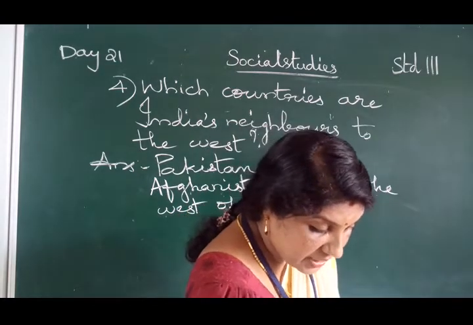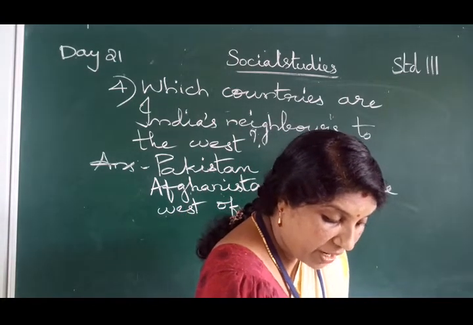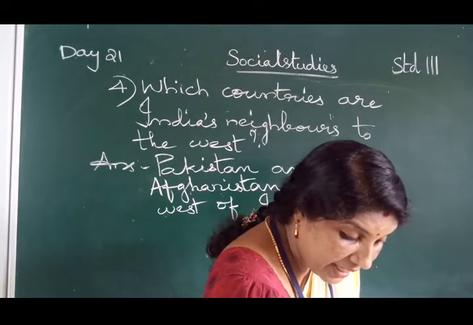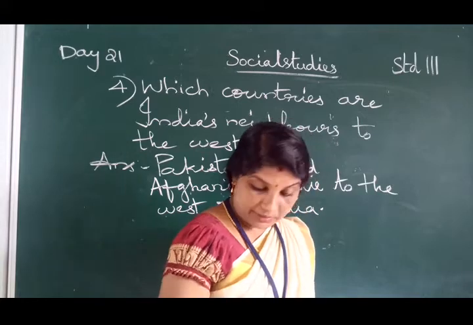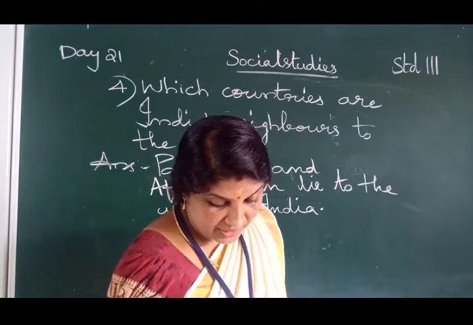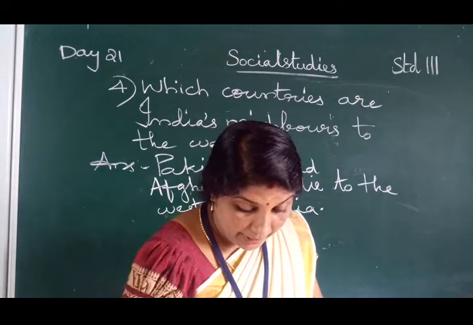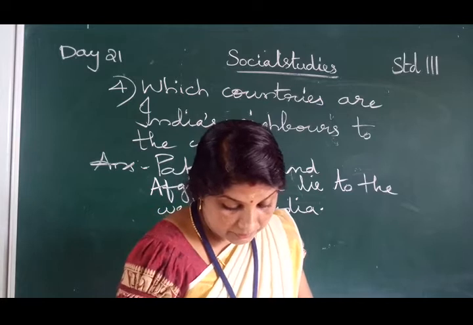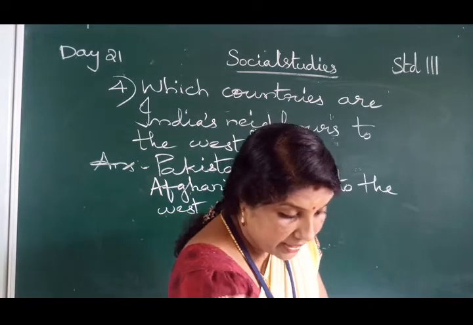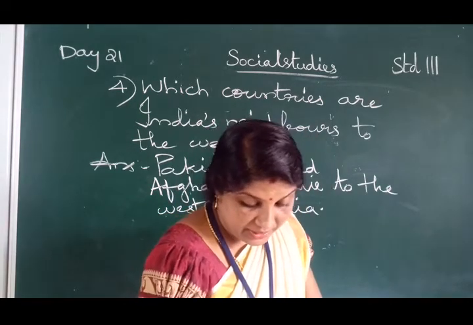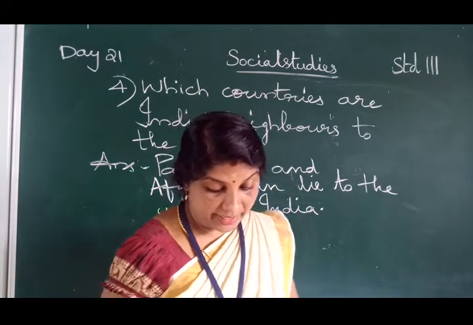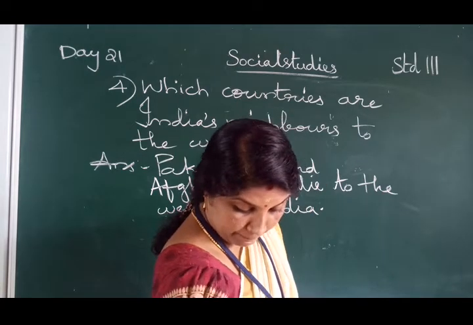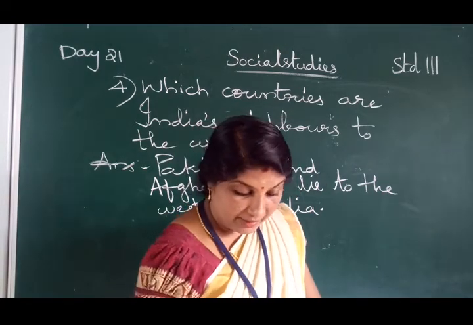Next question is, which is the southernmost tip of mainland India? The southern tip of the mainland India is Kanyakumari. Then next one, the second point is Indira Point. That is no need to write. Indira Point in the Nicobar Islands is the southernmost tip of India. That is no need.